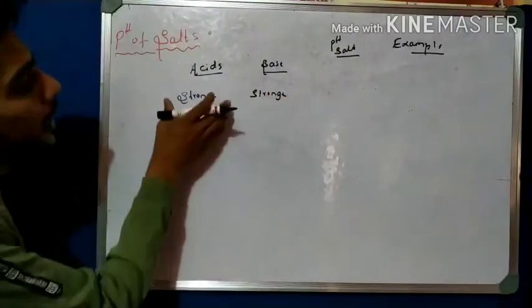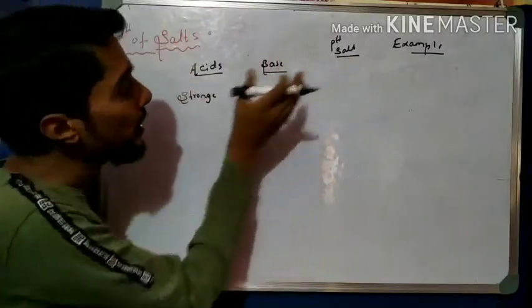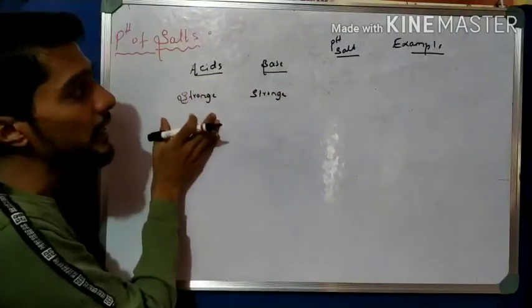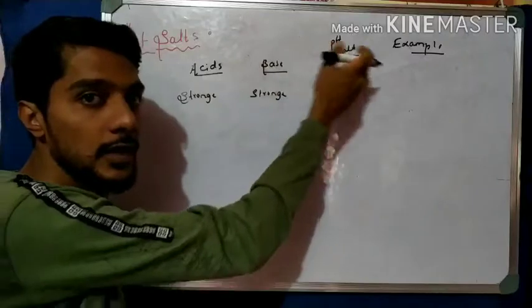Right. So now if the acid and base are both strong, what is the pH value here? So in that case, base also strong, acid also strong. In that case, the salt is obtained.